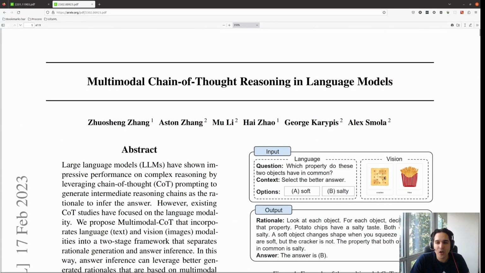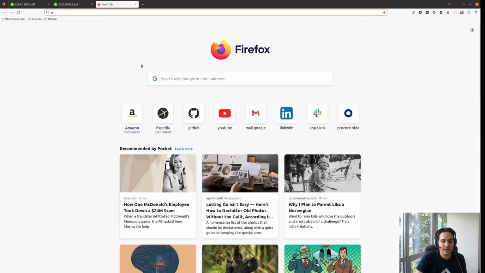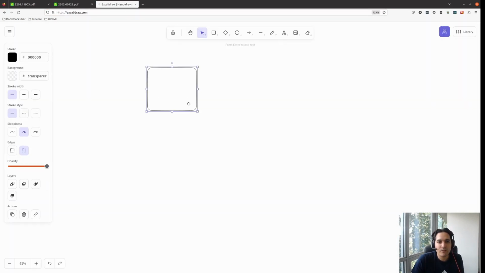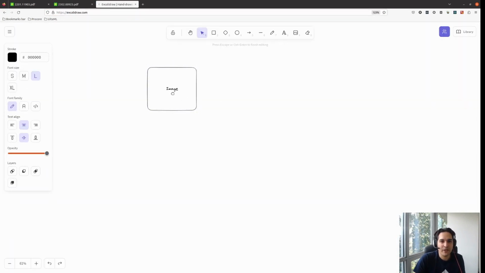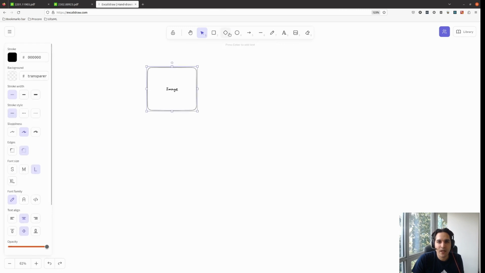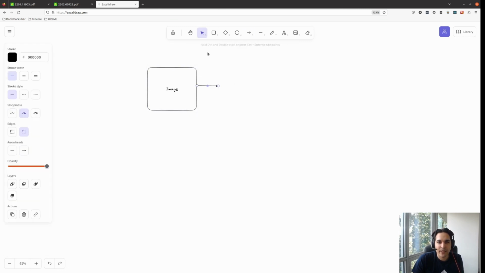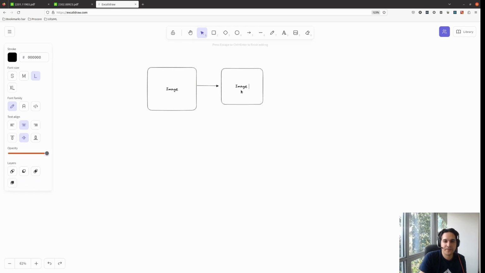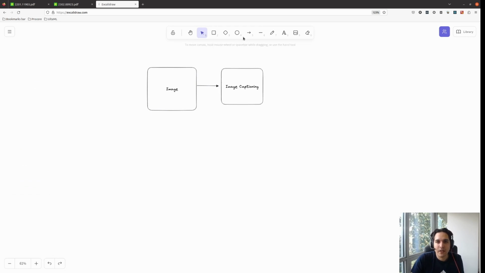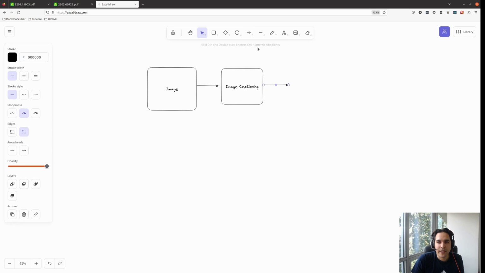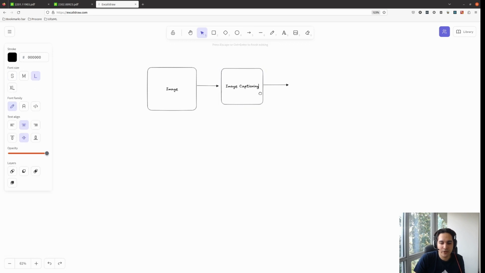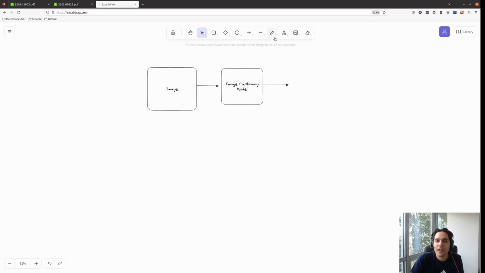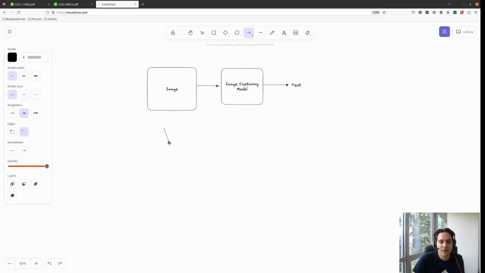So to solve this problem, let me explain it this way. One way to solve this is that we have an image, and we have some models that can generate image captions, and image captioning actually gives us text. So I can call them image captioning models. And from here, we will get a text describing that image. Then we also have a prompt, let us say a text prompt, coming from the user.